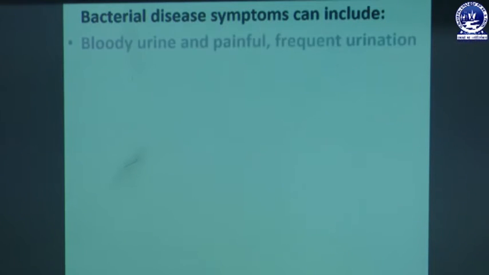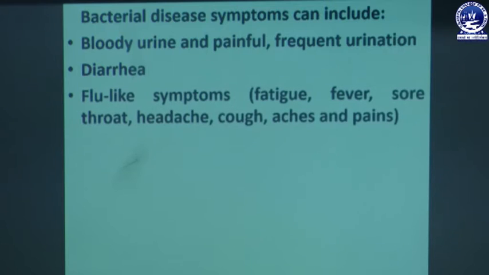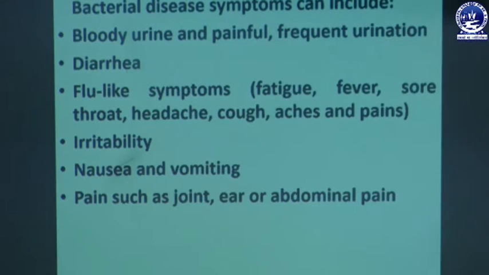Symptoms can include bloody urine and painful, frequent urination. At the time of urination, some people suffer from bloody urine and painful conditions. Other symptoms include diarrhea, flu-like symptoms like fatigue, fever, sore throat, headache, cough, body aches and pains, joint pains, and irritability.